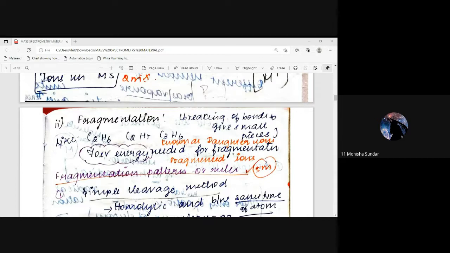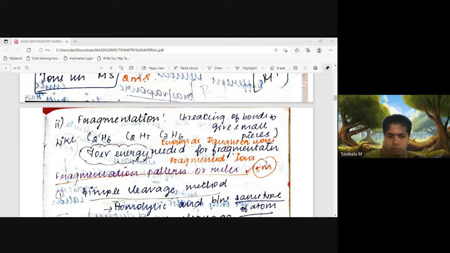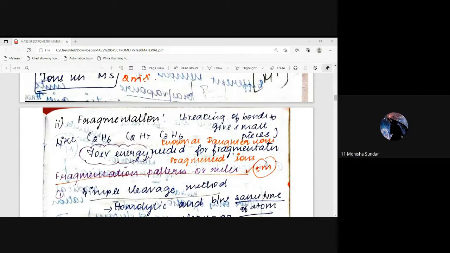Electron impact ionization gives enough energy for fragmentation. Impact means electrons bombard the sample, the electrons being emitted by electrical heating. The energy required is 10 to 15 electron volts, and the result is called the parent ion or molecular ion. In the fragmentation process, 70 electron volt energy breaks the bonds into small pieces.